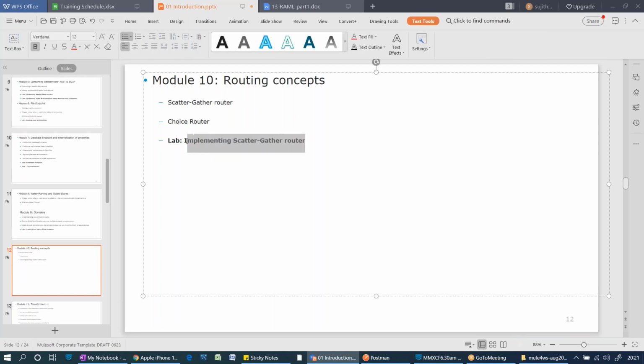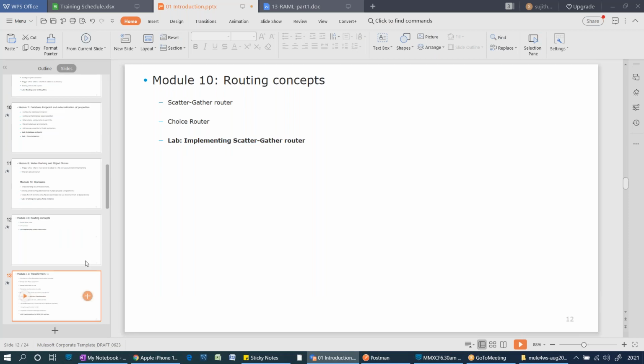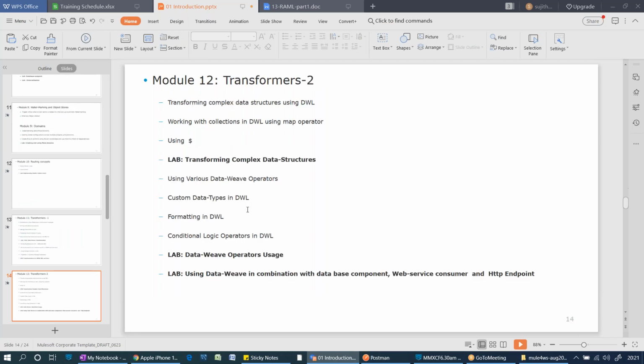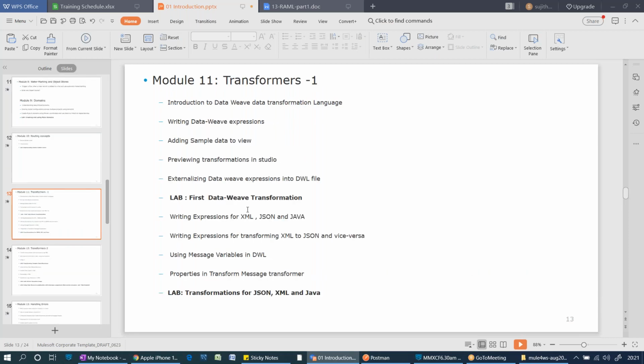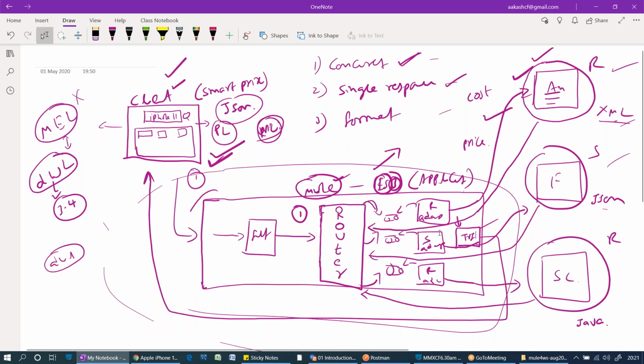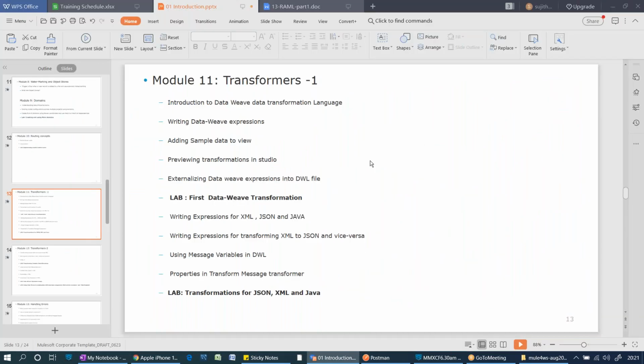implementation of the scatter gather project in this module 10. And the transformers 1 and 2. See this, as I said, transformer is a very powerful tool here. In this transformer, we are going to see DataWeave expressions, especially DataWeave. How to convert from one format to another format, and how to map input to output.